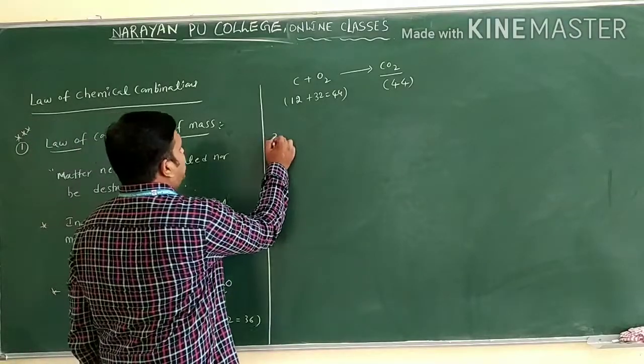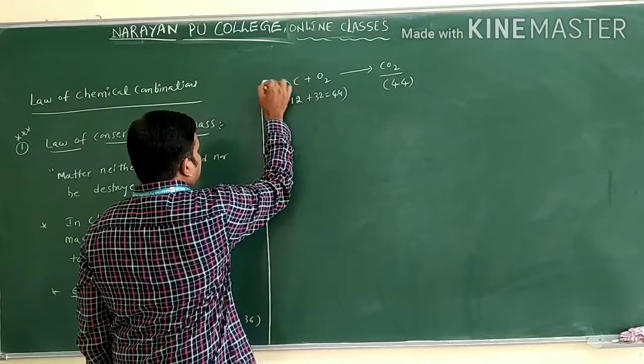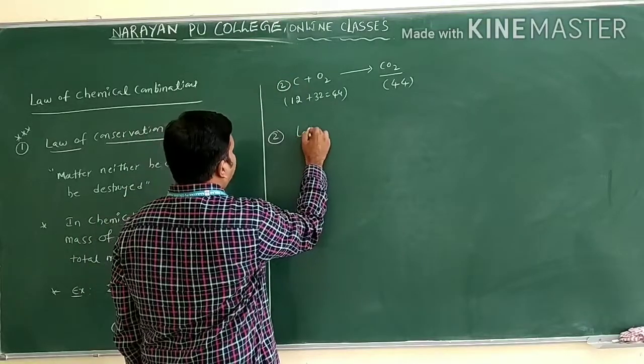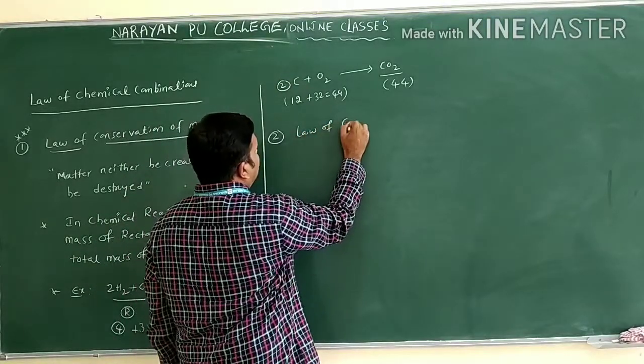Let us see the second one we have. What is the second one here? Law of constant proportion.